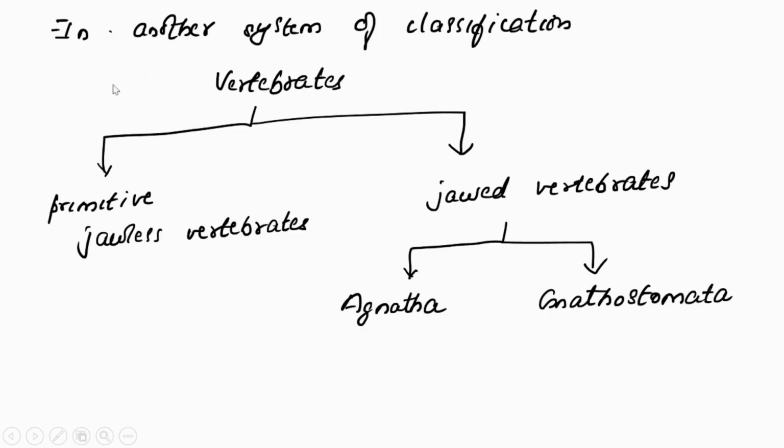Next, there is another system of classification for vertebrates, that is primitive jawless vertebrates and jawed vertebrates. Jawless and jawed. And the jawed vertebrates can again be classified into Agnatha and Gnathostomata. Nothing new here, it is only showing another type of classification of vertebrates. You just need to understand that. Okay.